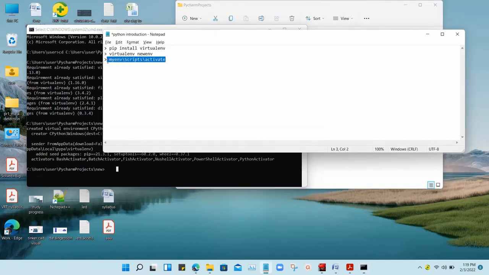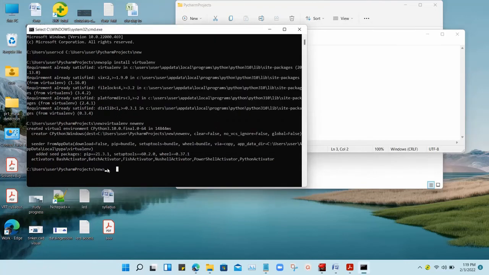The third step, we activate that environment, then only it will work. Okay, what happened? Actually, I forgot to change my environment name to new.